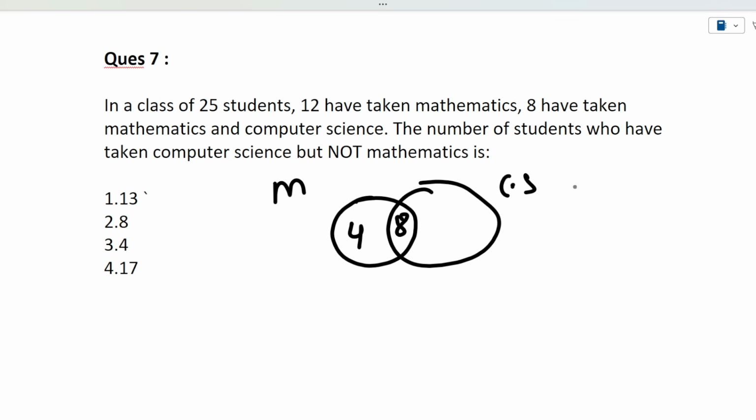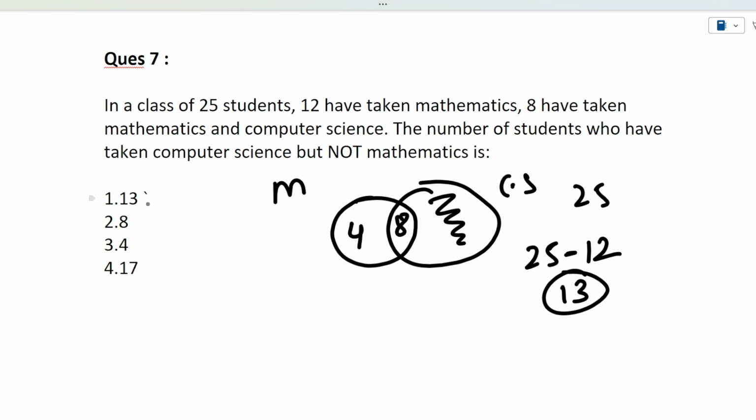Now total number of students are 25. So this detail we have. Now what we have to find, the number of students who have taken computer science but not mathematics. This we need to find. So it will be 25 minus 12, it will be 13. So the correct answer is 13.